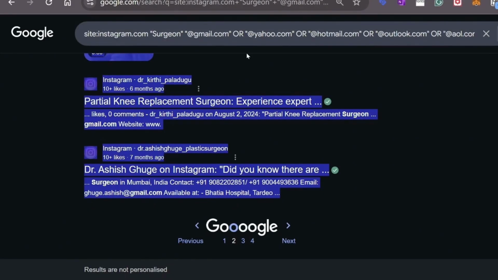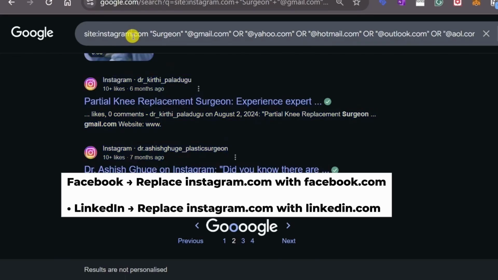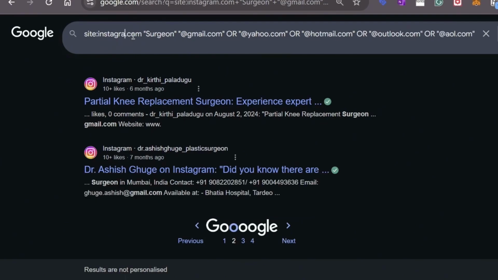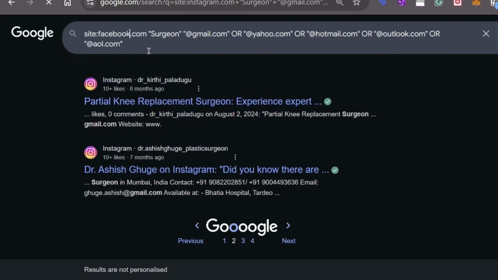Another important prompt I need to show you guys is if you want even more leads, you can run the same Google search for Facebook or Instagram. We've already done Instagram, you can run it for Facebook or LinkedIn. So you just come to Google here and then you change this part of the search prompt to facebook.com. This is so easy. And you press enter.